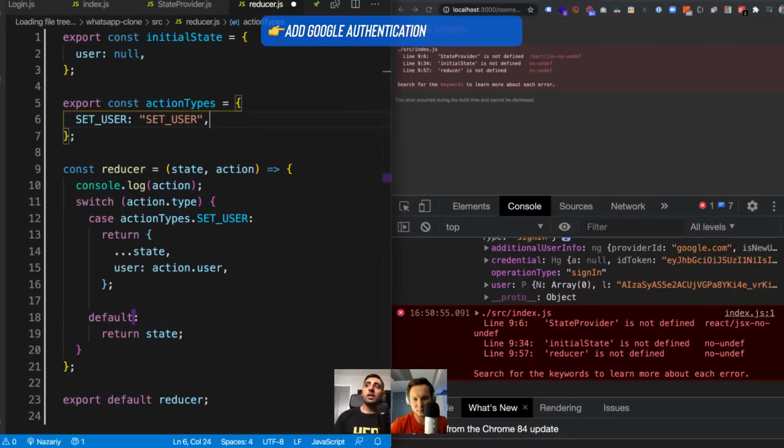Now, if it was some other thing, like set car or something like that, we just fall back to a default state, which basically just says return and don't do anything with that.